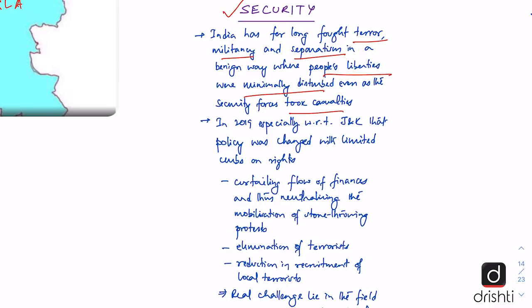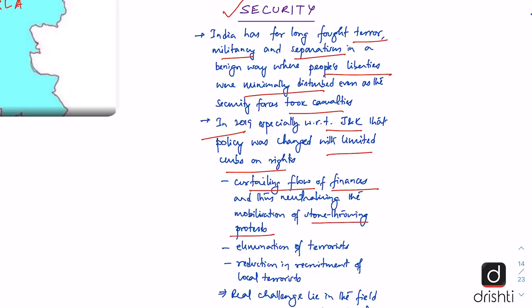But this is now changing. And in 2019, especially with respect to Jammu and Kashmir, this policy was changed with limited curbs placed on the rights of the people. Due to the restrictions and curbs placed, there was curtailing of the flow of finances and thereby neutralizing the mobilization of stone throwing protest, which had become a regular occurrence in Jammu and Kashmir.